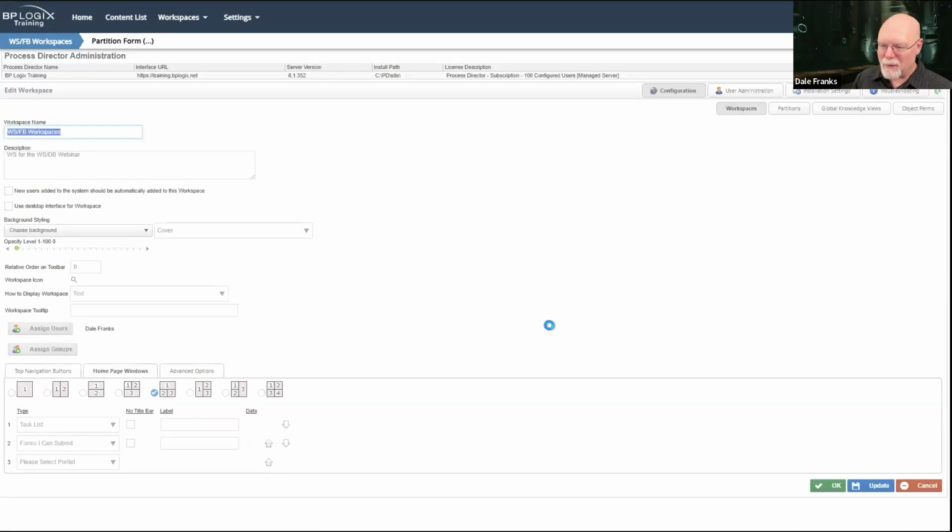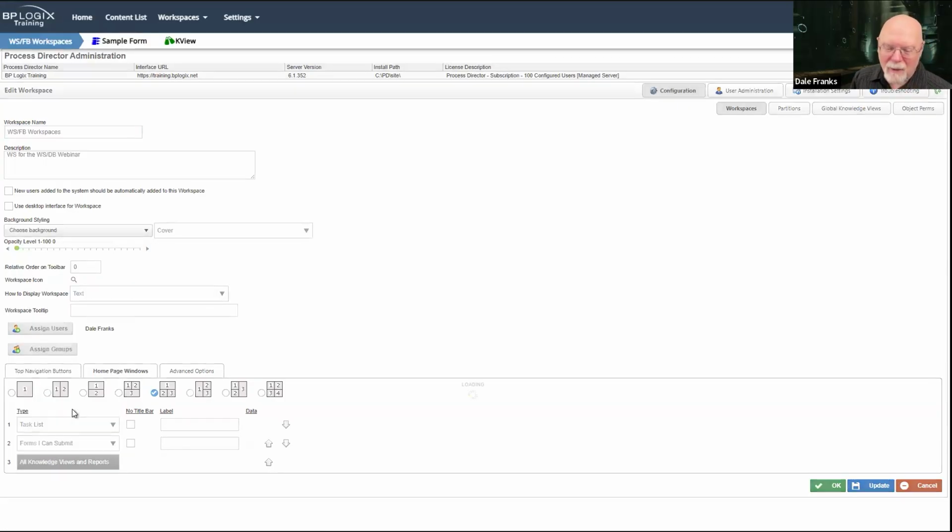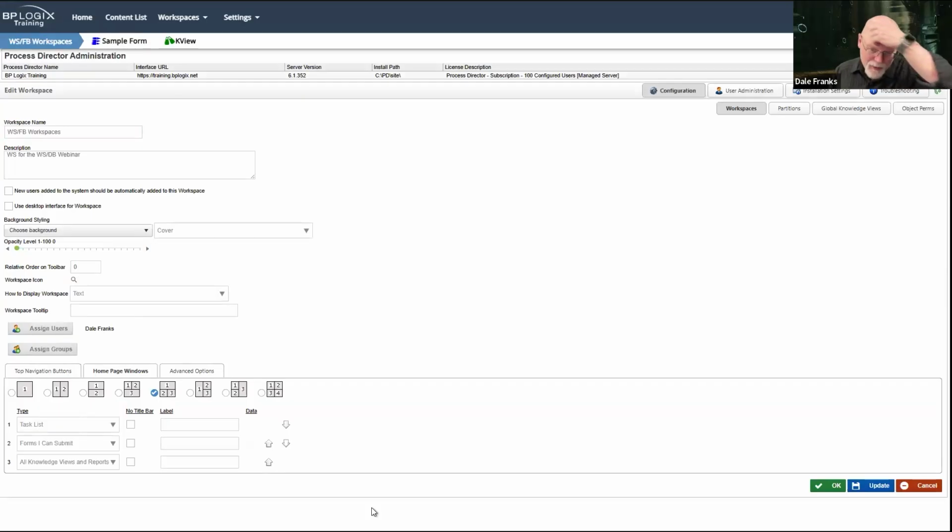I'm just going to update real quick so that I don't save what I've done already. So we're going to have forms I can submit in the lower left, and then in the lower right, we'll drop in, I wouldn't put user settings there. Let's drop in all knowledge views and reports. That'll be fine. So it'll show me all of the knowledge views and reports that I have access to.